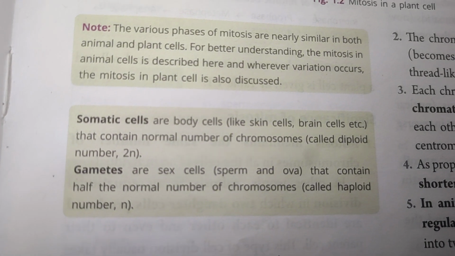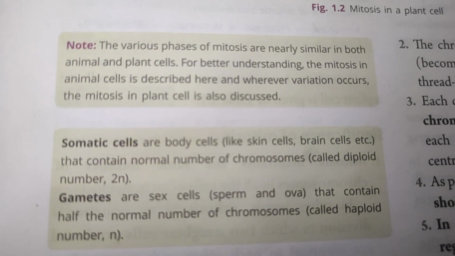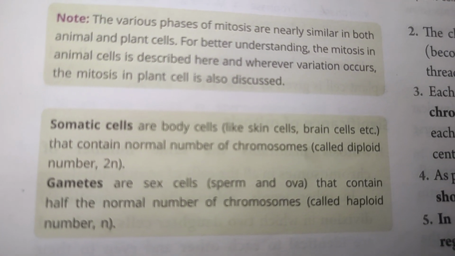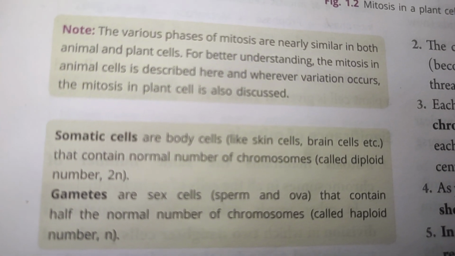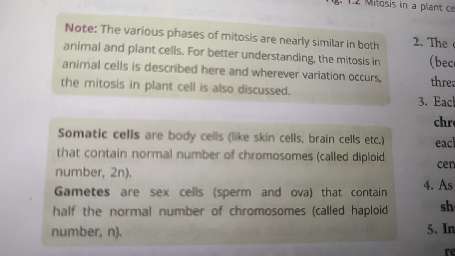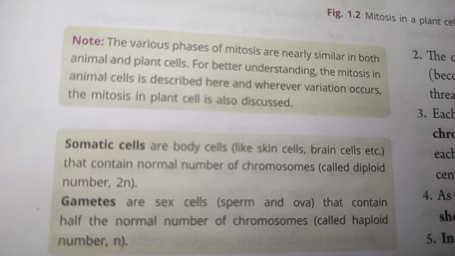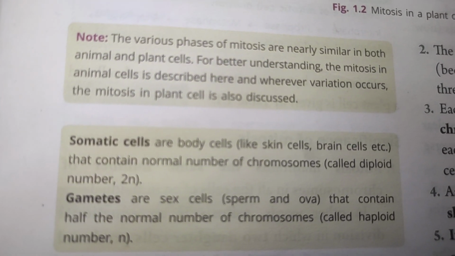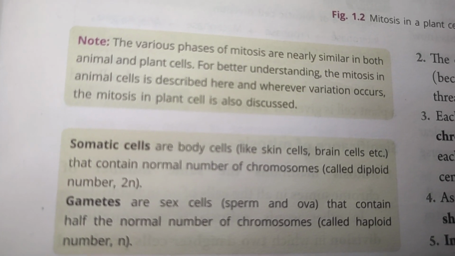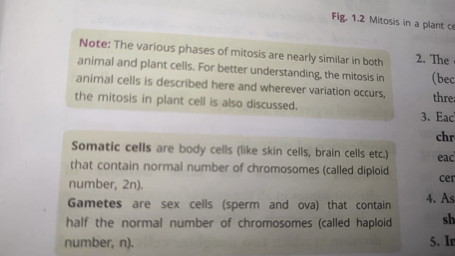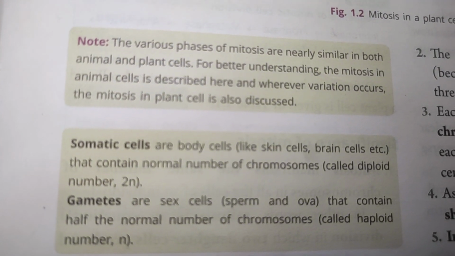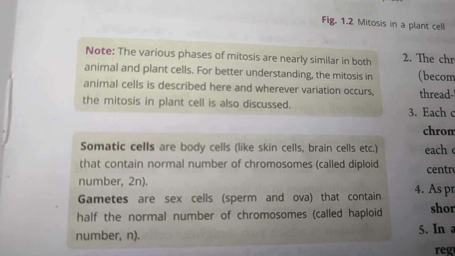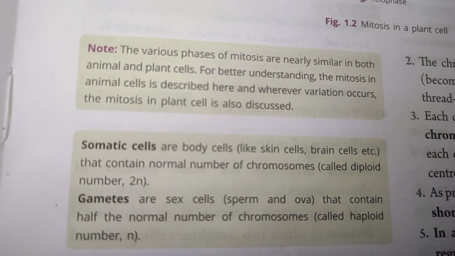Now what are diploid and haploid cells? As we know, mitosis occurs in the somatic cells. Somatic cells means the body cells. In that, the number of chromosomes is maintained the same as the parent cell. So that number of chromosomes is actually double, and a double number of chromosomes is diploid. In somatic cells the normal number of chromosomes is there, meaning they are diploid.